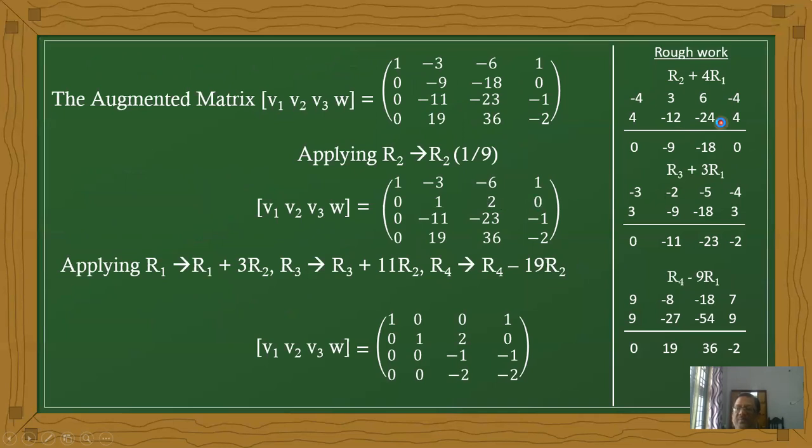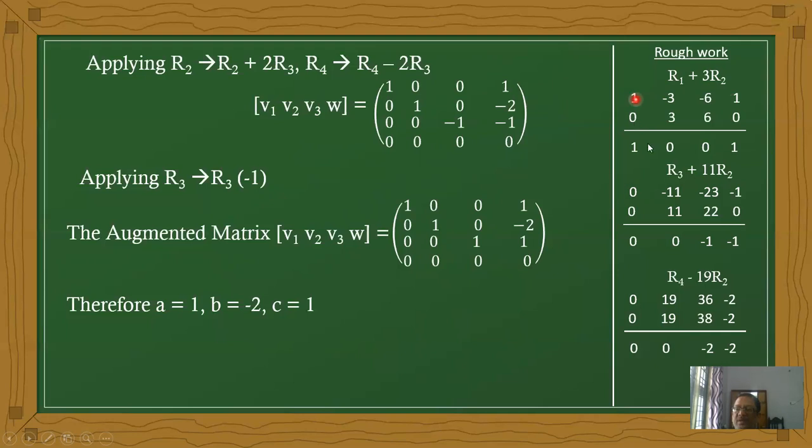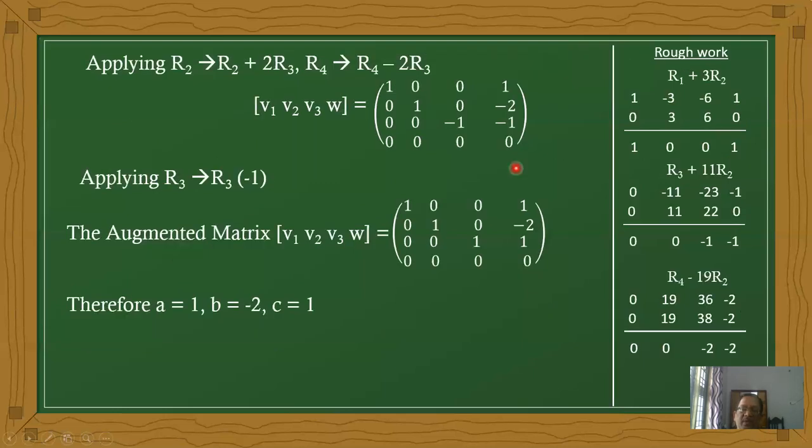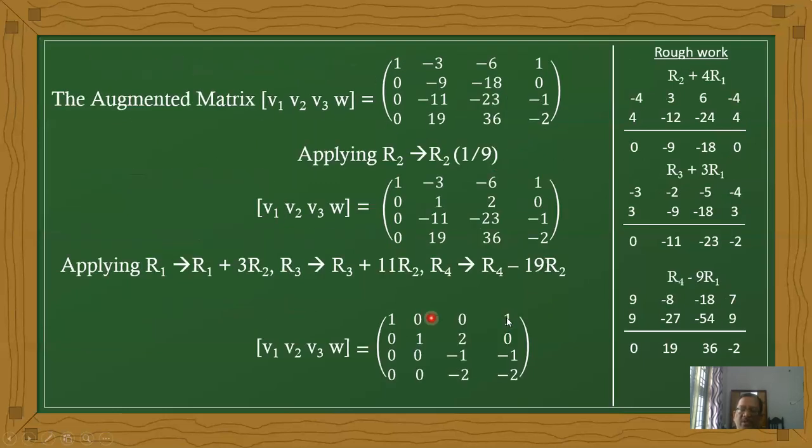Now the sum becomes 1, 0, 0, 1. Therefore the entire first row becomes 1, 0, 0, 1.